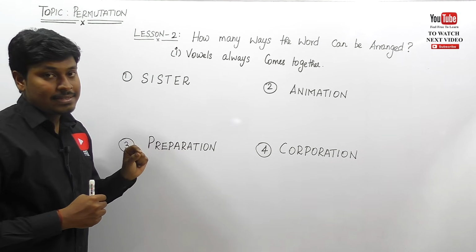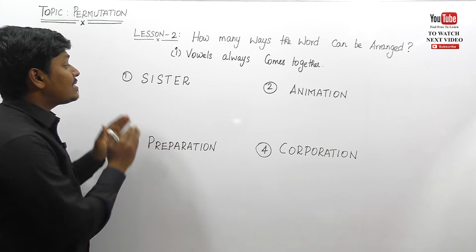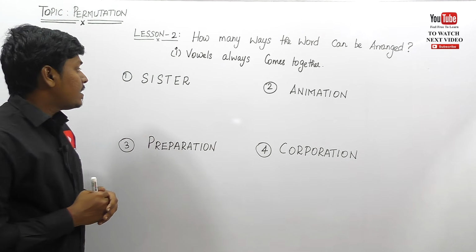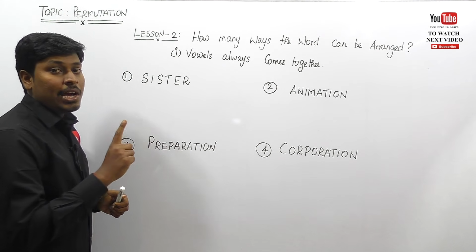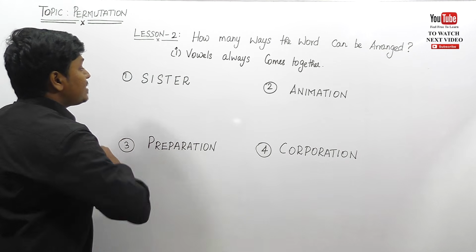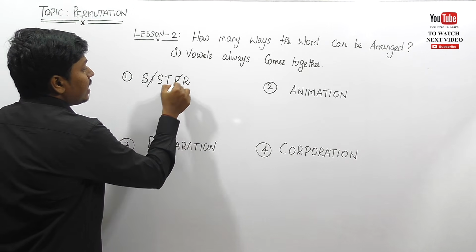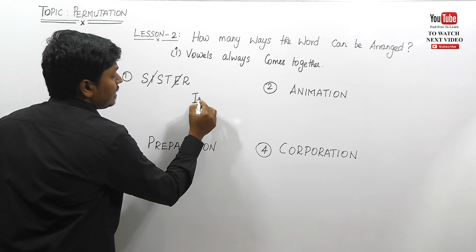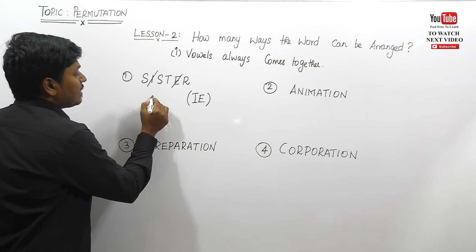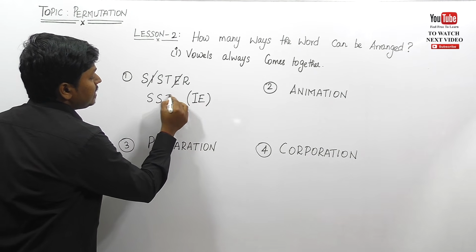They have given the word SISTER and we need to see how many ways the word SISTER can be arranged, but all the vowels should always come together, right? So friends, step number 1, always see how many vowels are there and place them inside a bracket at the right hand side. I can say that I and E are vowels. So place I and E inside a bracket, and at the right hand side write the remaining letters, that is S, S, T, R.